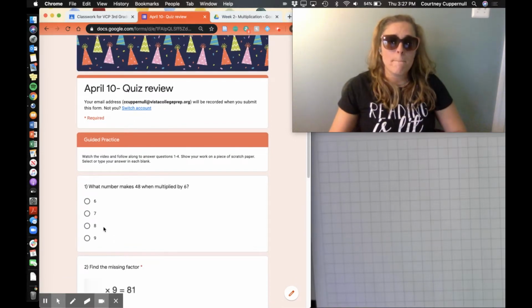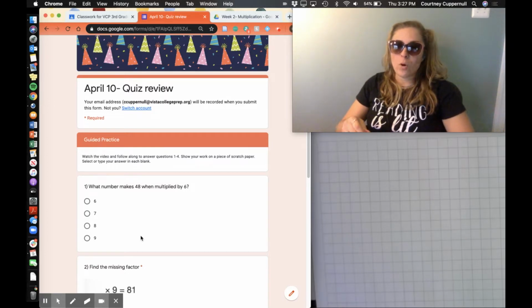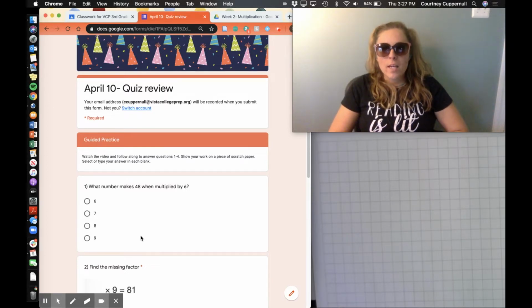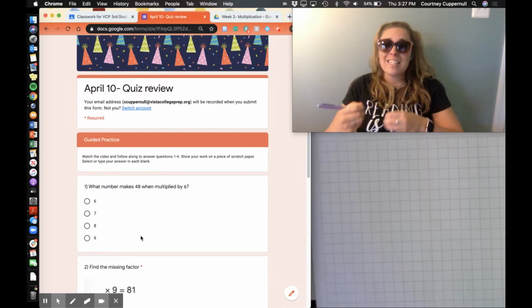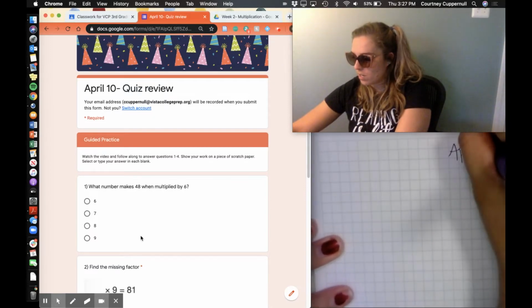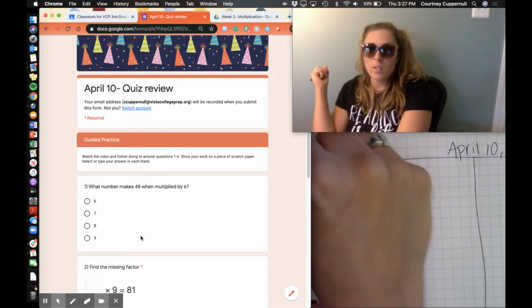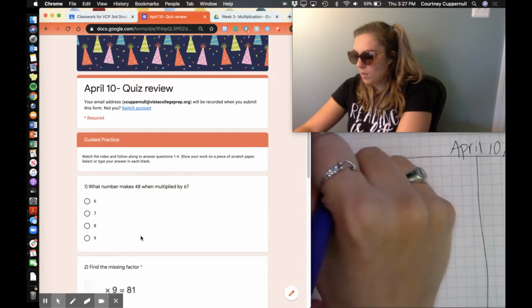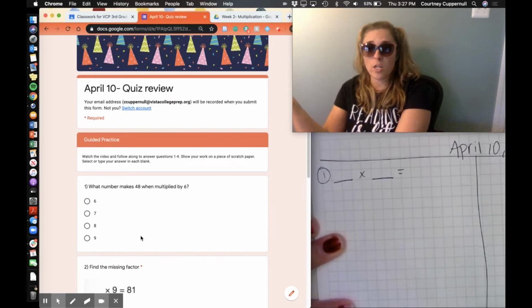What number makes 48 when multiplied by 6? So immediately what I start to think of is the parts of a multiplication equation. I know that there are two factors that I multiply together to get a product. So I'm going to set up my scratch paper, which I'm sure all of you already have set up, it takes like 2 seconds. I know that there's going to be some number times some number equals a product, right? That's how every multiplication equation works.